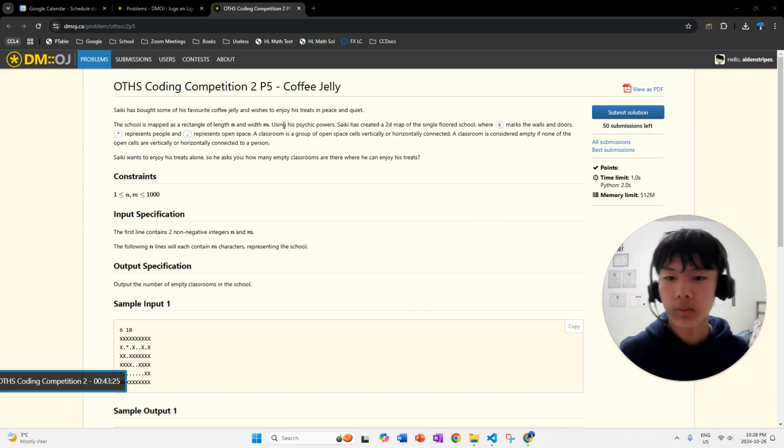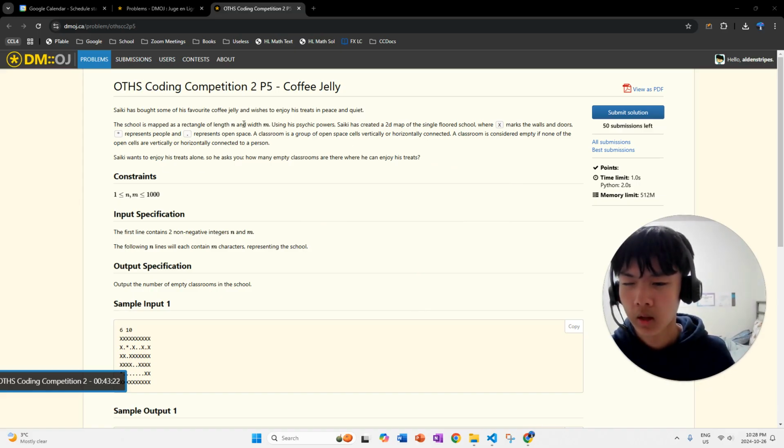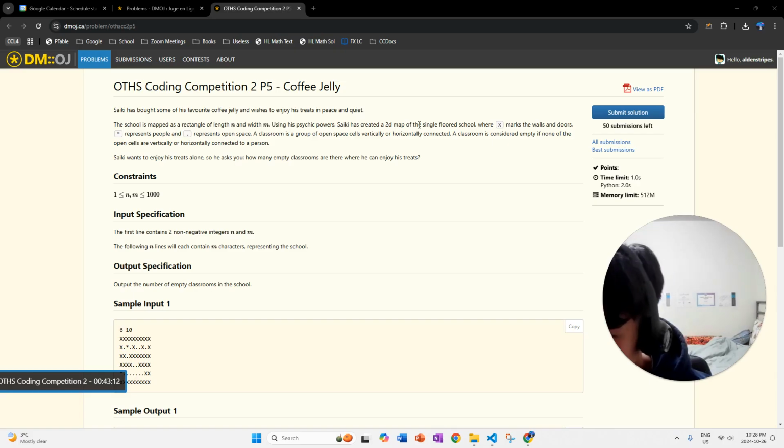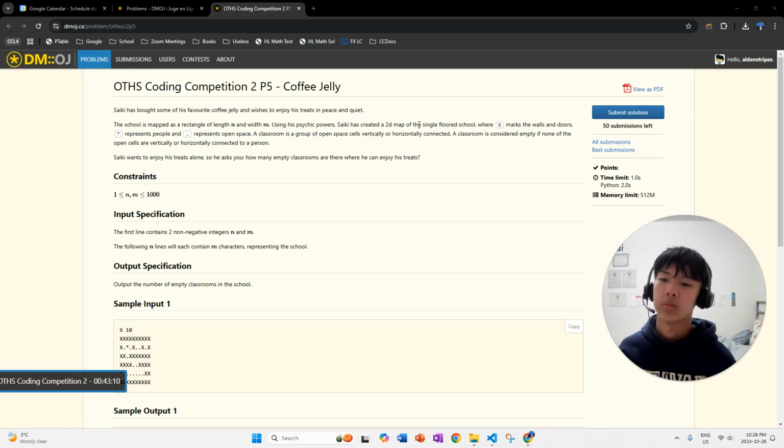Using his psychic powers, Saike has created a 2D map of the single-floored school, where X marks the walls and doors, asterisk represents people, and dot represents open space. That's a classic way to represent layouts of a floor, by the way. X is walls, dot is open space, classic.